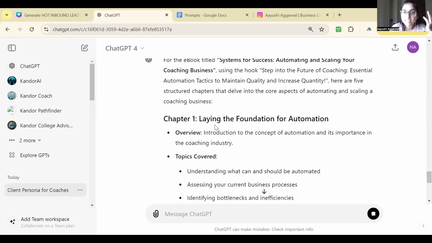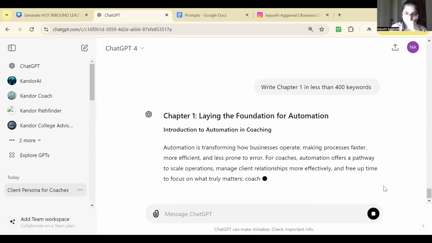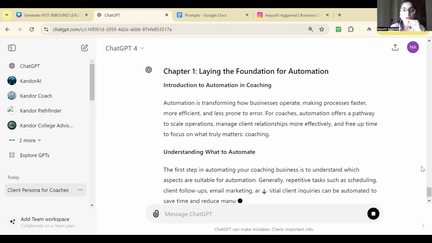Now I can always give ChatGPT a prompt to expand on these chapters in less than 200 words. Expand on chapter number 1 in less than 200 words. So it'll write all the chapters for you. Let's take an example, right? Chapter 1 in less than 400 words. Then you can also give it a prompt, use emojis and make it interesting.